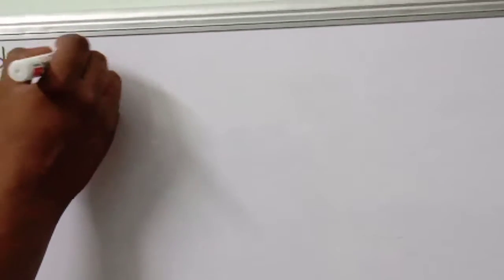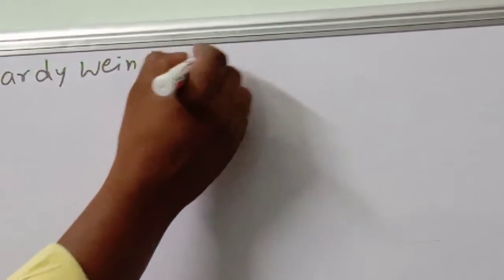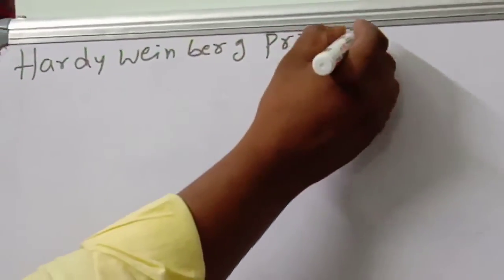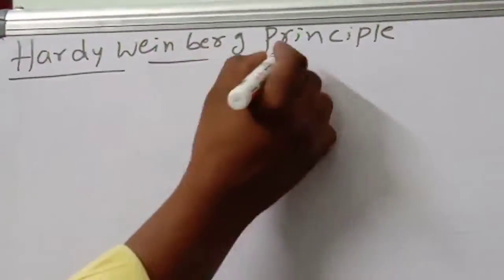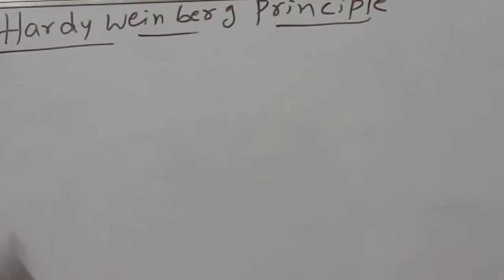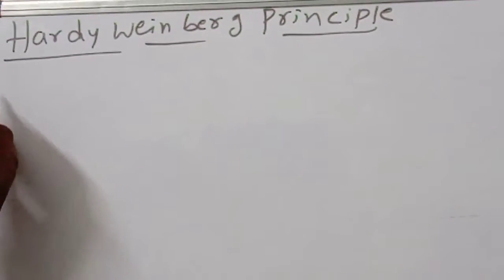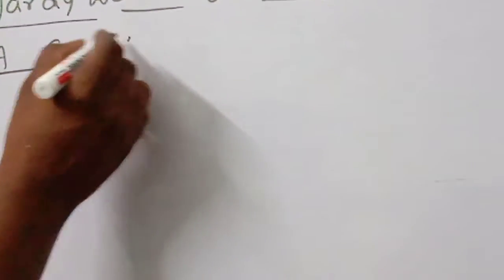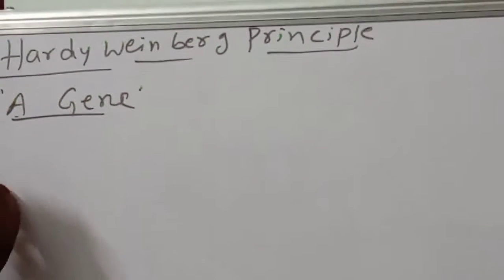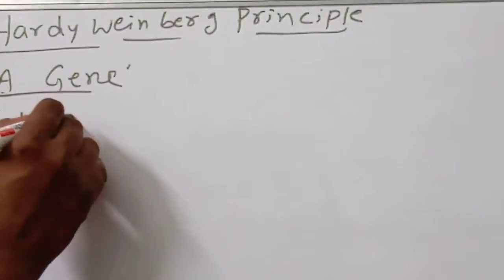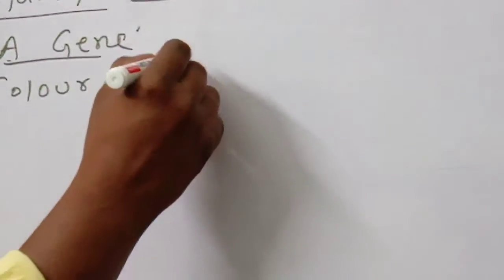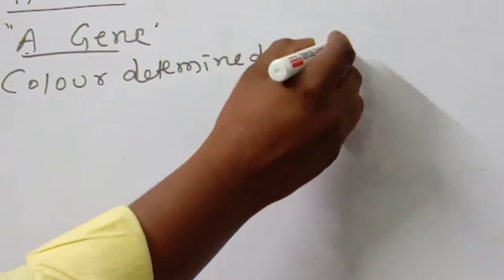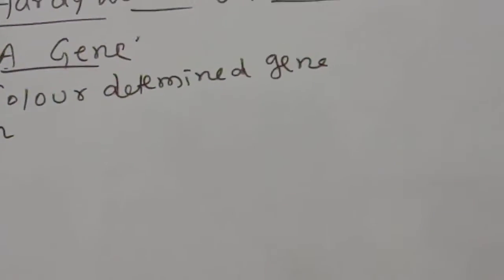Today we are continuing with the Hardy-Weinberg principle. Yesterday we discussed the Hardy-Weinberg principle. So, you know very well, I'm talking about the A gene. What is the A gene? Come on, tell. The A gene is the color determining gene in beetles.